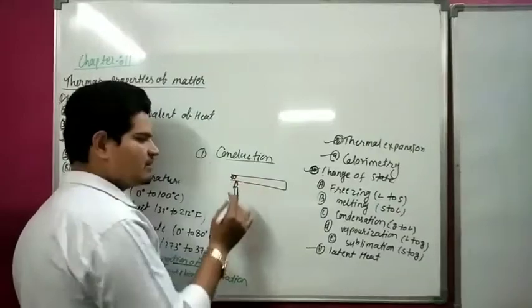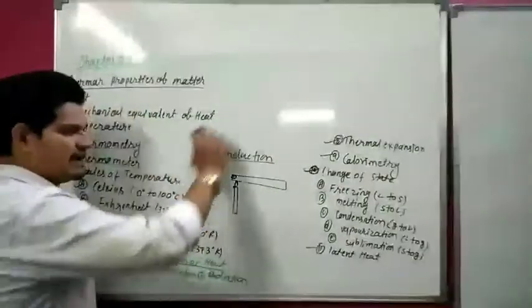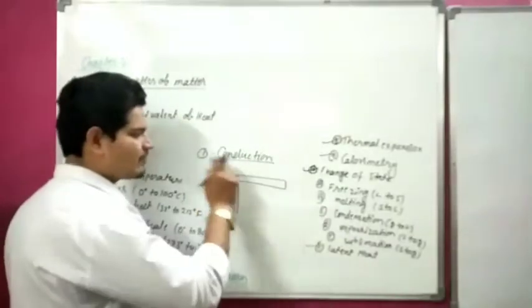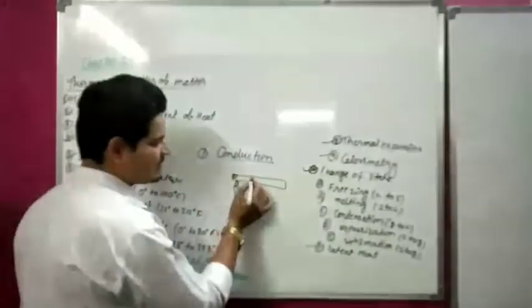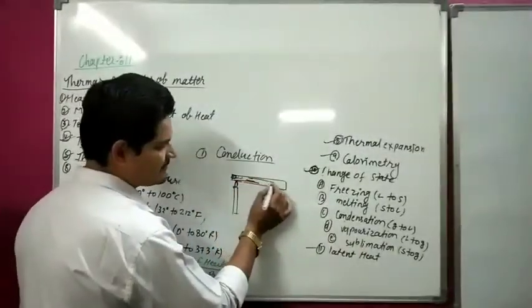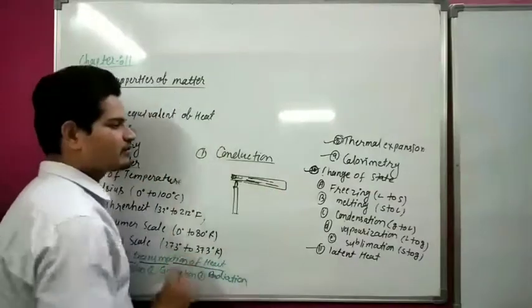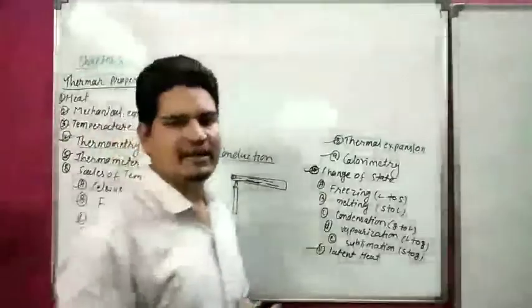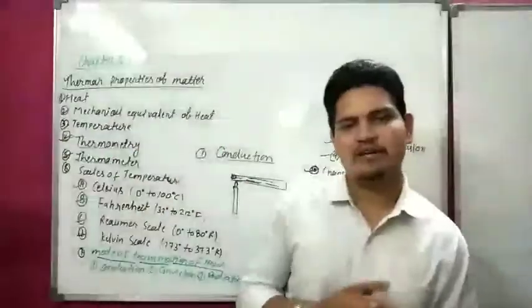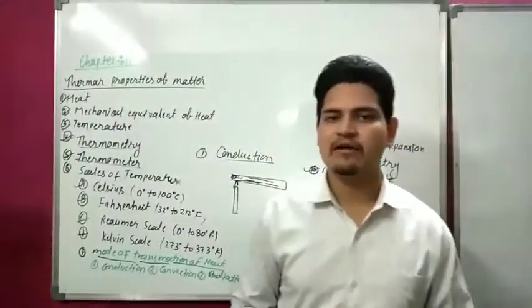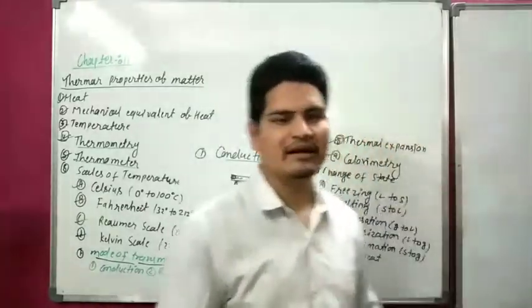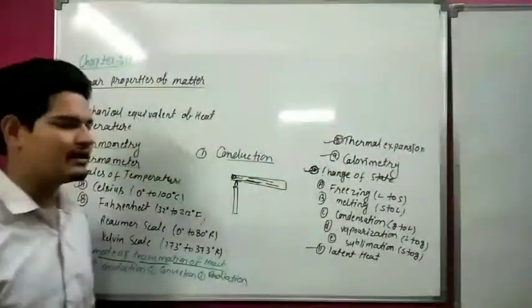Without the particles of the air moving from one place to another place, heat can be moved from one place to another place. This process is called conduction. So in conduction, only heat transfers from one place to another throughout the metal or conductor.